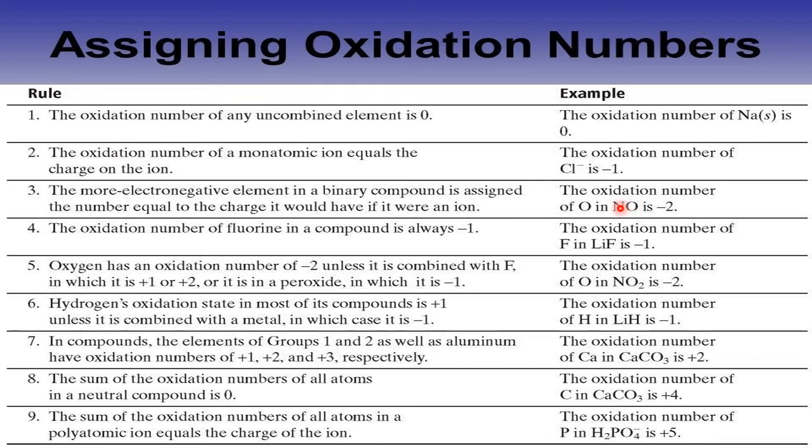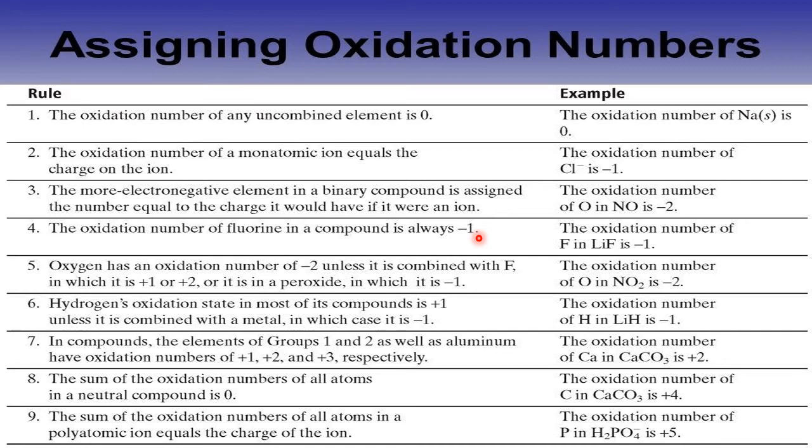Fourth rule, the ON of fluorine in a compound is always minus 1. On the modern periodic table, fluorine is the most electronegative element. Therefore, it is always assigned as minus 1. It is fixed. It is the most electronegative element, therefore in all the compounds of fluorine, fluorine is always minus 1.